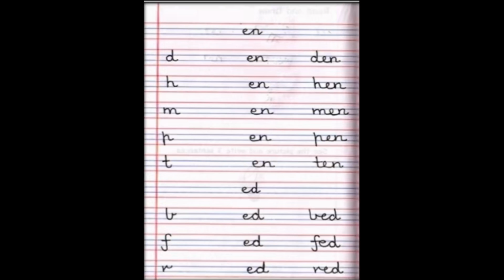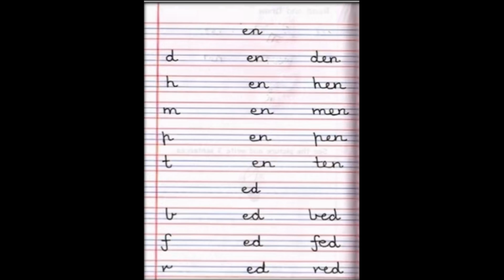So the first letter is D. D says D. EN says N. D-E-N, den. Den is a place where the lion stays. A lion's house is called a den.